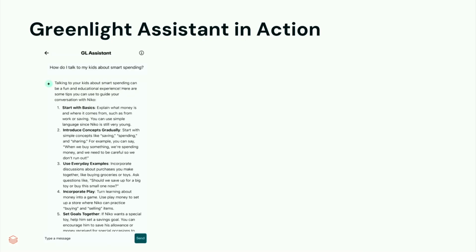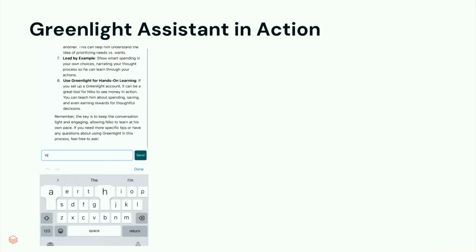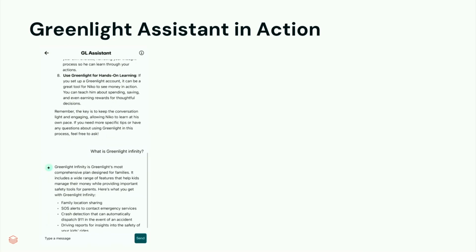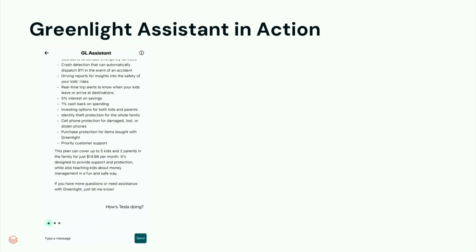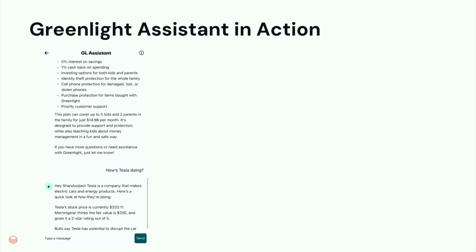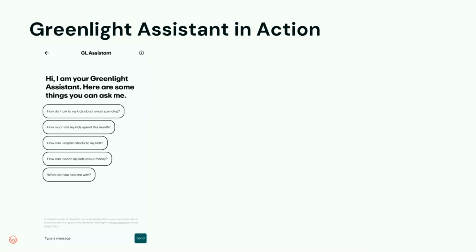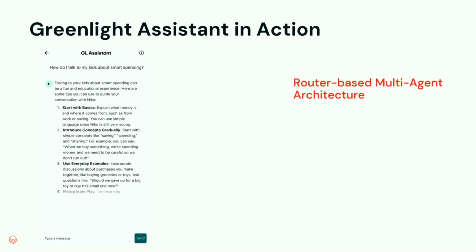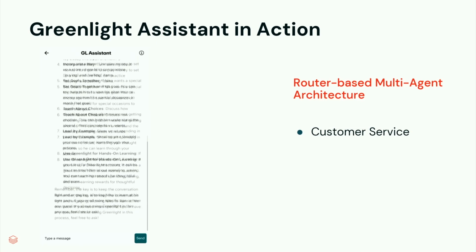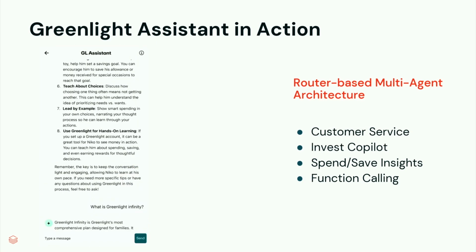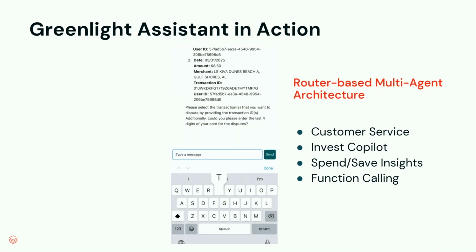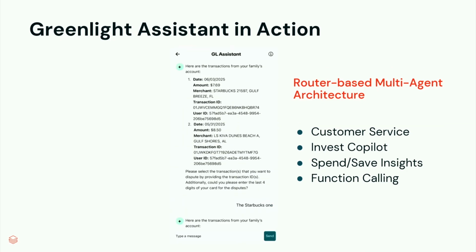And here is another slide that shows an example of the Greenlight Assistant using the multi-agent architecture that we just talked about. Right now, we can see that it can answer questions related to Tesla stock as well as Greenlight's features. And this router-based multi-agent architecture has the 4 agents that we showed, and it also handles dispute transactions.